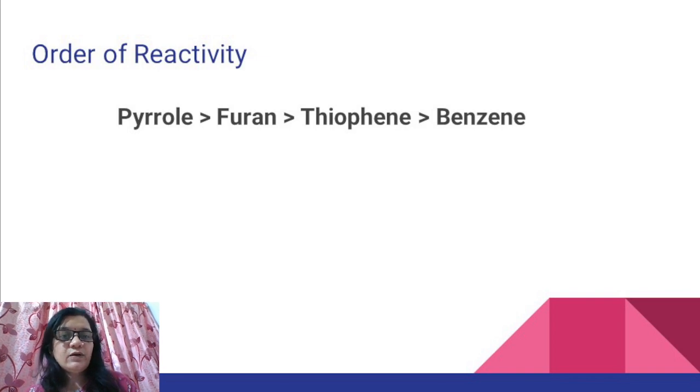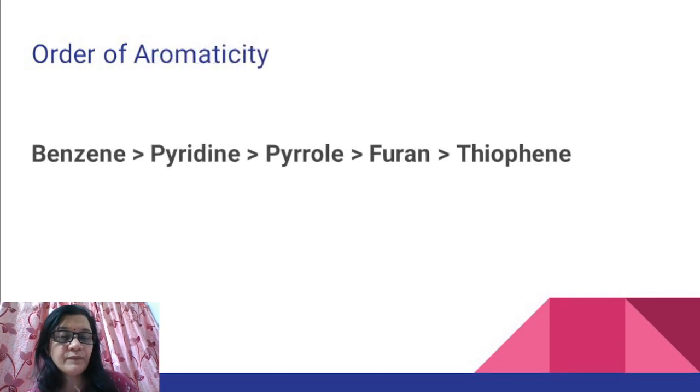If we take a look at the order of reactivity, then pyrrole is the most reactive, which is greater than furan. Furan is greater than thiophene, greater than benzene. So benzene is the least reactive, while pyrrole is the most reactive compound. And on the contrary, if the order of aromaticity is observed, then you can see that benzene is the most aromatic, followed by pyridine, then pyrrole, then furan, then thiophene.